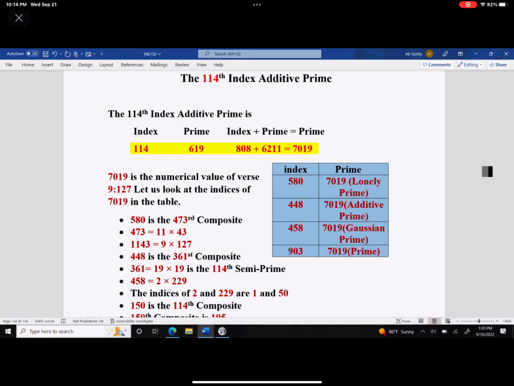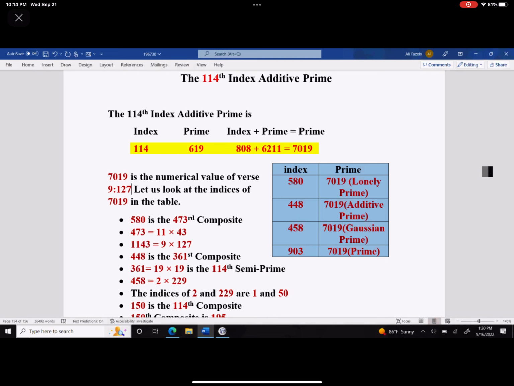Okay? And so now in this little table here, I said index, which is 580, happens to be the index of a lonely prime, and 7019 happens to be a lonely prime. 448 is the index of additive prime 7019. 458 is the index of Gaussian prime 7019. 903 is the index of 7019, which is a prime number.